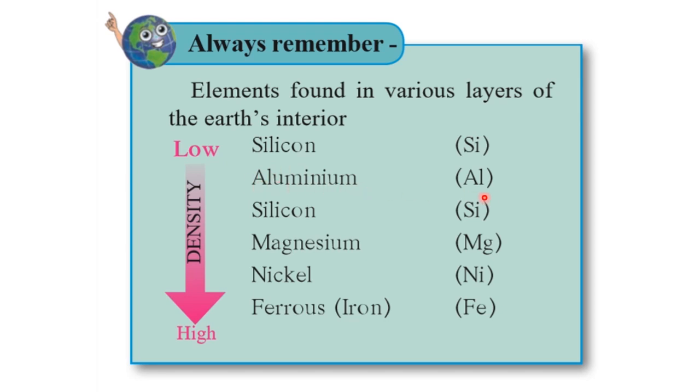Then aluminium, it is Al. Silicon again is Si. Magnesium is Mg. Nickel, Ni. And ferrous iron is Fe. And the density is shown over here. So it is from low to high. So it is starting from here, that is from low, and then it starts becoming higher.